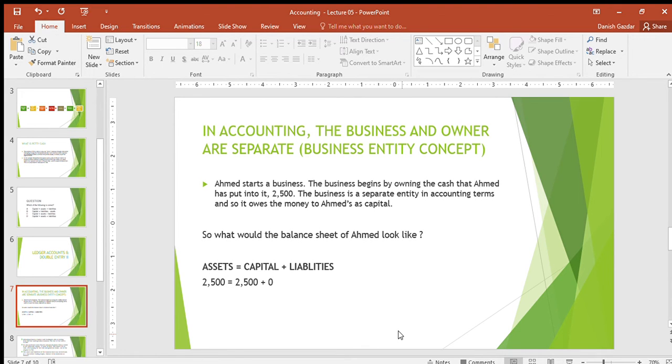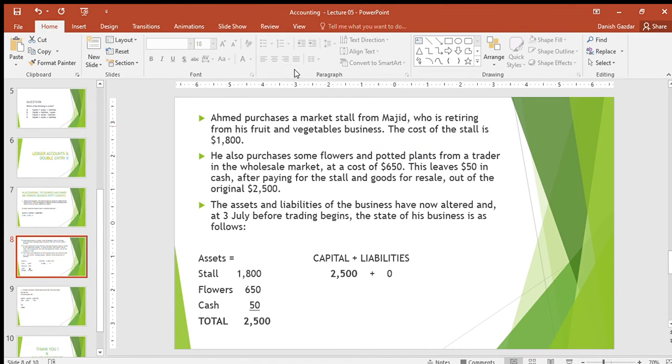So now the accounting equation is clear. Now what happens is that Ahmed purchases a market stall from Majid, who is retiring from his fruit and vegetable business. The cost of the stall is 1800. He has also purchased some flowers and potted plants from a trader at a cost of 650. This leaves 50 cash after paying for the stall and goods for resale out of the original 2500. The assets and liabilities of the business have now altered, and at 3rd July before trading begins the state of his business is as follows.